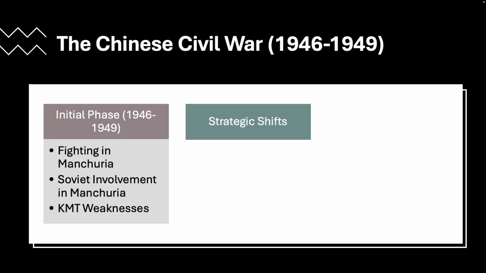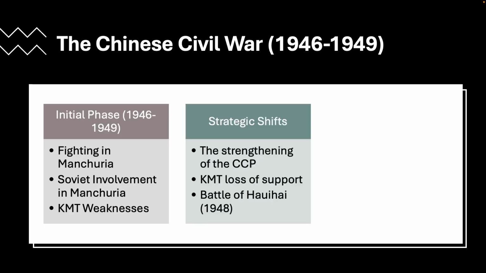Between 1946 and 1947, we see strategic shifts and the strengthening of the CCP under Mao Zedong, signalling their ability to gain the upper hand. Mao Zedong's forces would often use guerrilla tactics and gain popular support among the peasantry, and the KMT's response, including brutal tactics and the targeting of communist sympathizers, as well as their reliance on inefficient and corrupt administrative structures, meant that the population felt quite alienated by the KMT's use of tactics, which in the meantime allowed the CCP